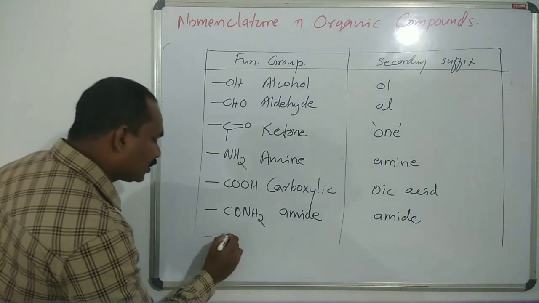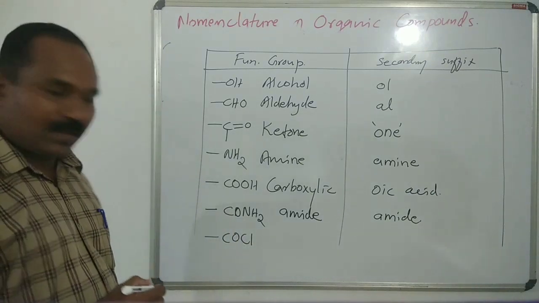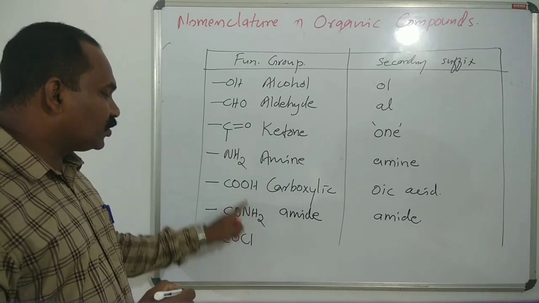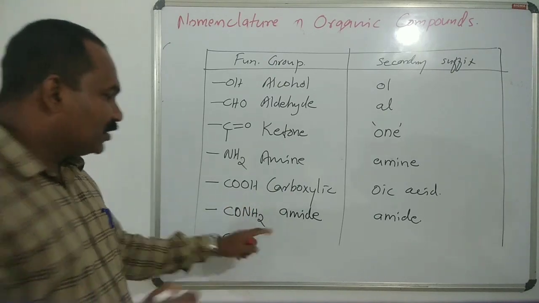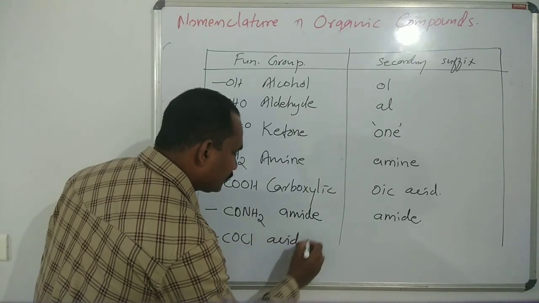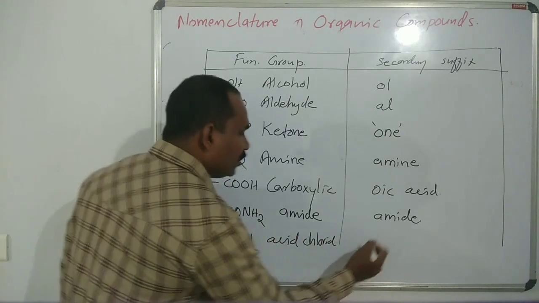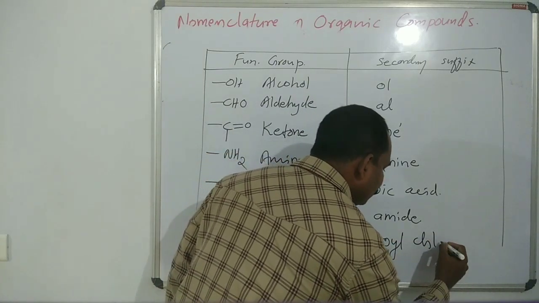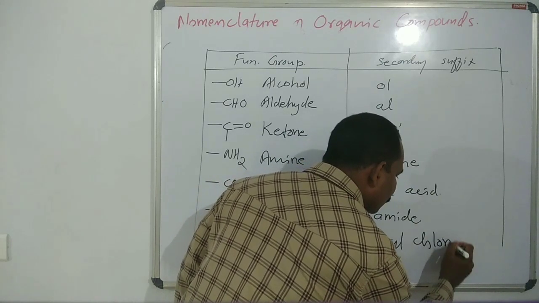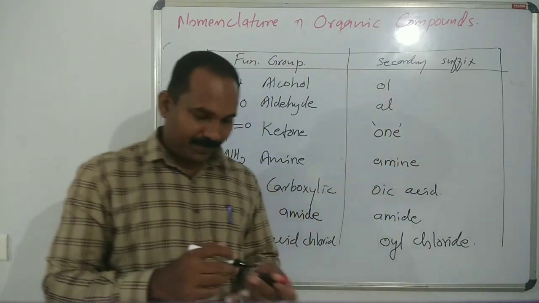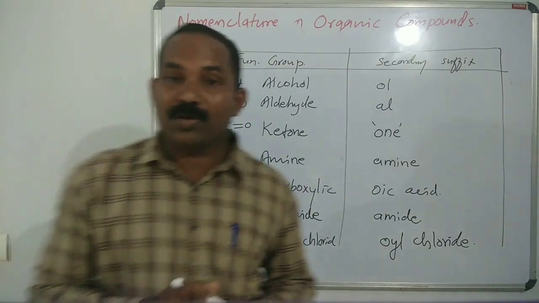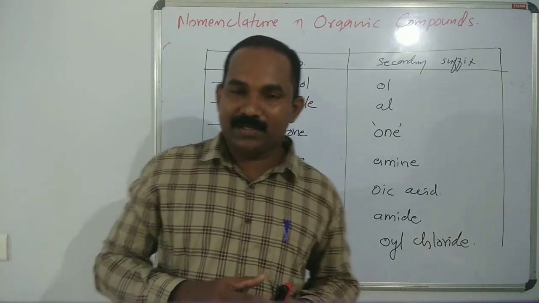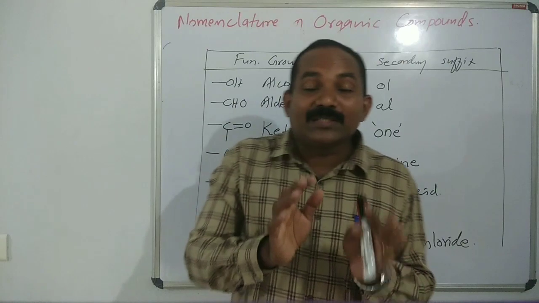The next is acid chloride, COCl. This is a derivative of acid. OH replaced by NH2 group for amide, OH replaced by Cl. So it is acid chloride, and the suffix is oyl chloride. Ethanoyl chloride, butanoyl chloride, benzoyl chloride. So these are some suffixes.